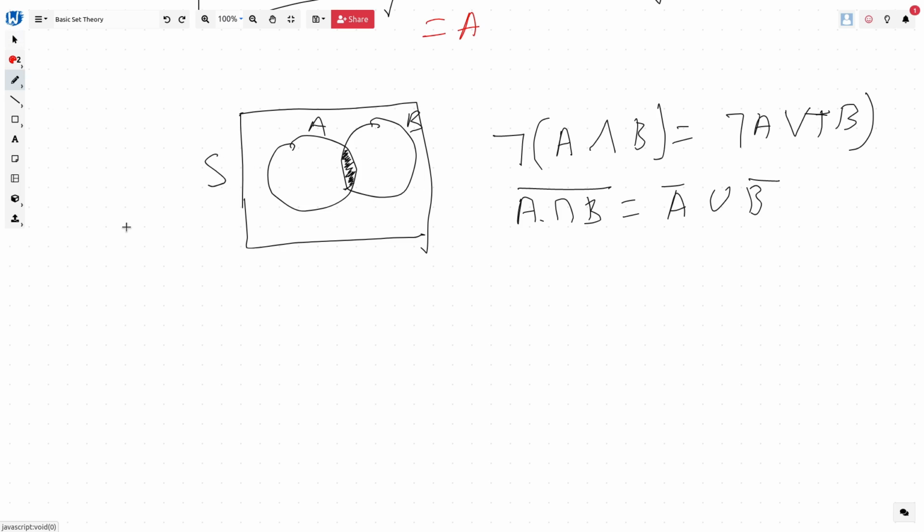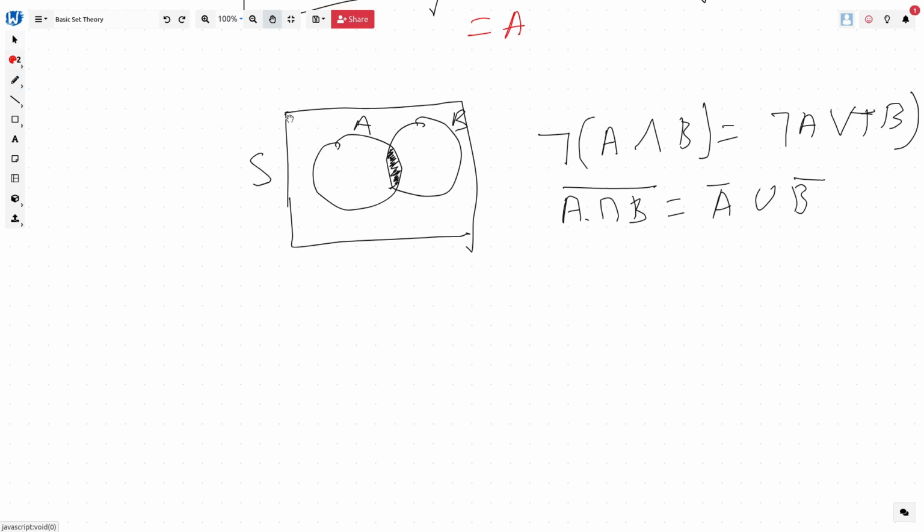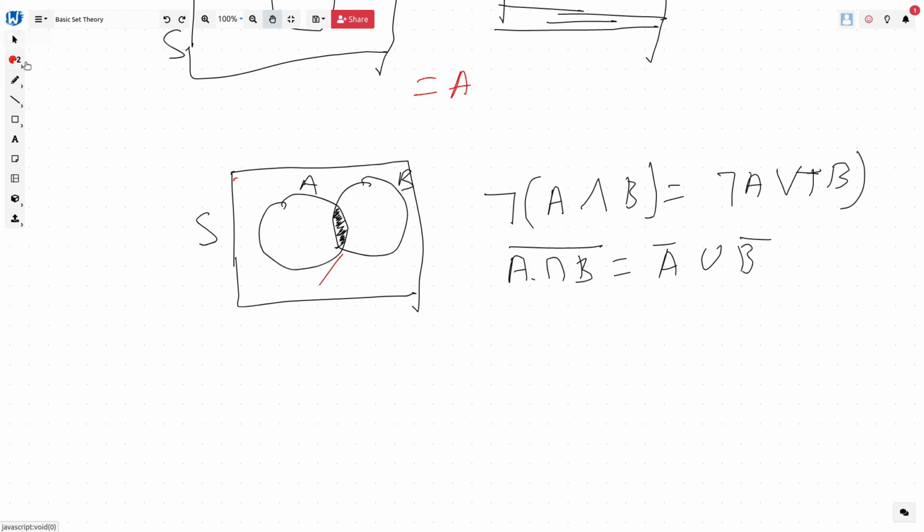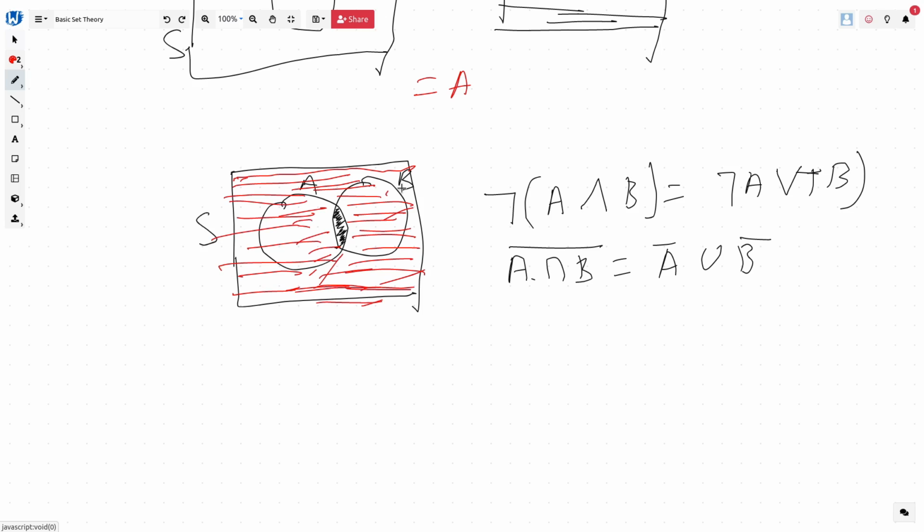The complement of that one will be, oh sorry, okay, so the complement of this part will be this set, right? These things which are not in A intersection B. Now we need to prove that this is equal to A complement union B complement, right? So how are we going to do that?